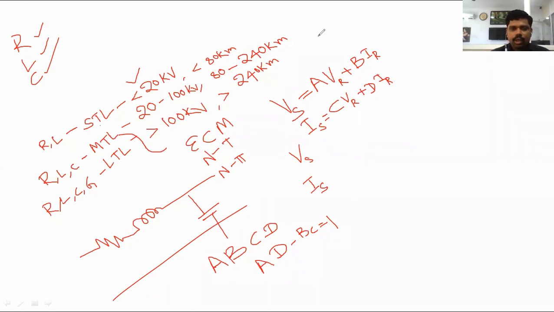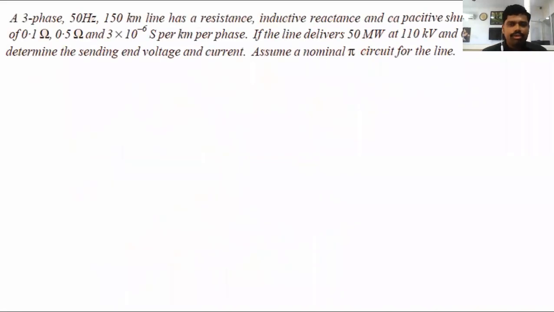Now we can see the numerical problem on the nominal pi method. Just go through the problem. A three-phase 50 Hz 150 kilometer line has a resistance, inductive reactance, and capacitive shunt admittance of 0.1 ohm, 0.5 ohm, and 3 into 10 to the power of minus 6 Siemens per kilometer per phase. If the line delivers 50 megawatt at 110 kV and 0.8 power factor lagging, determine the sending end voltage and current, assuming a nominal pi circuit for the line.